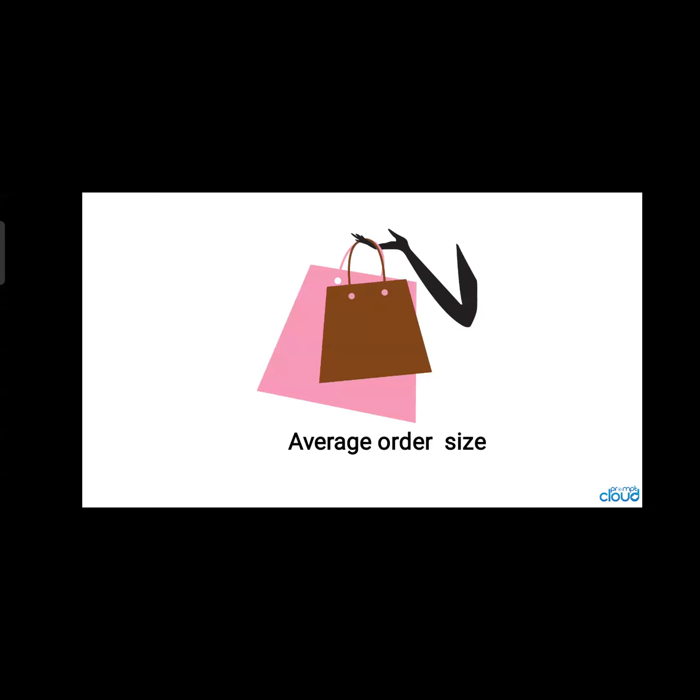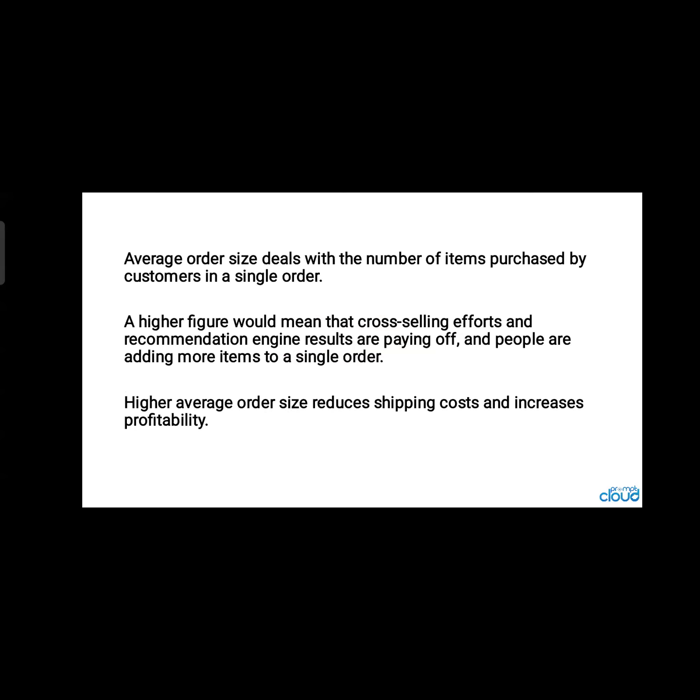Now, average order size. Average order size deals with the number of items purchased by customers in a single order. Minimum, optimum, maximum, low, average or high depends on different categories. A higher figure would mean that cross-selling efforts and recommendation engine results are paying off, and people are adding more items to a single order.